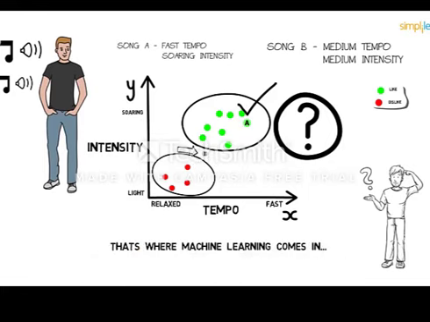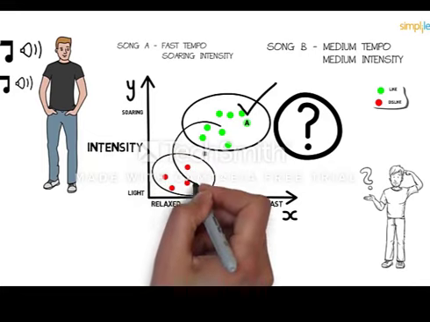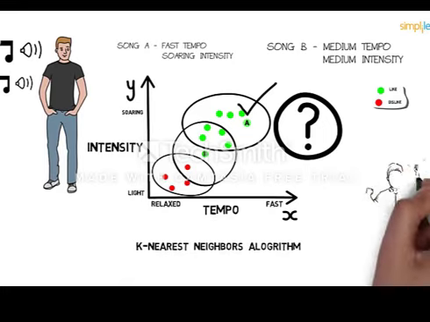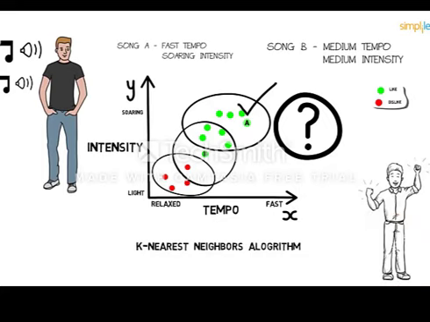Let's see how. In the same example, for Song B, if we draw a circle around Song B, we see that there are 4 votes for like, whereas 1 vote for dislike. If we go for the majority votes, we can say that Paul will definitely like the song. That's all. This was a basic machine learning algorithm. It's called K nearest neighbors. So this is just a small example of one of the many machine learning algorithms. Quite easy, right? Believe me, it is.